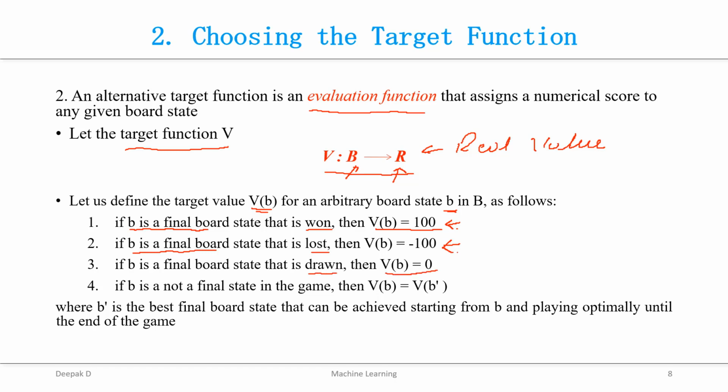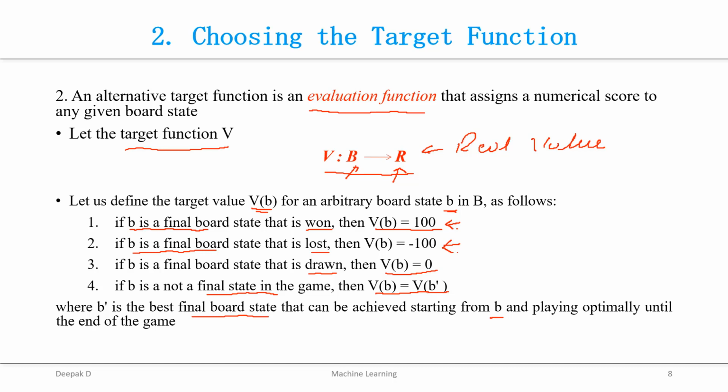If b is not a final state and is any of the intermediary states, then V of b is equal to V of b dash, where b dash is the best final board state that can be achieved from b by playing optimally till the end of the game. So these are the two ways to choose your target function.